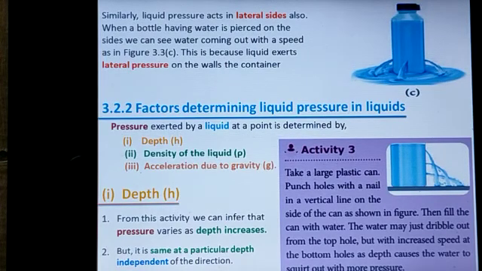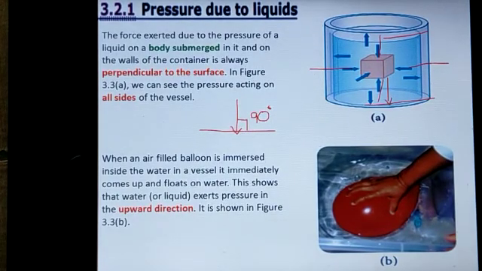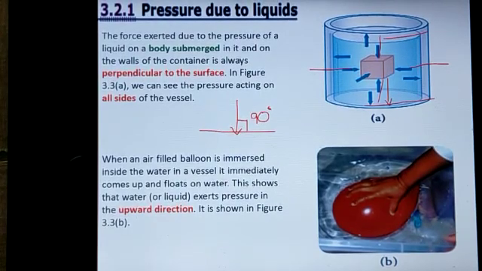So, from picture A, we come to know that the force by the liquid acts in all directions, and the force acting on the surface of the submerged object is perpendicular to the surface of the object.